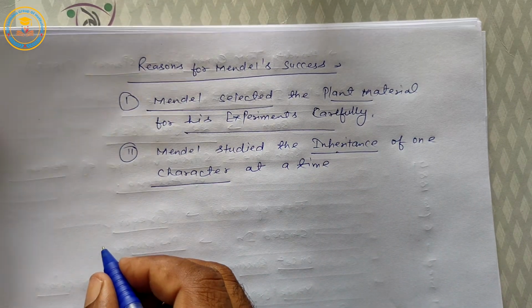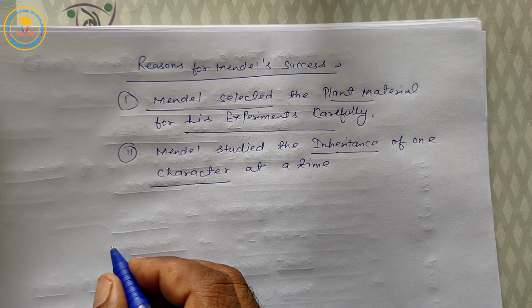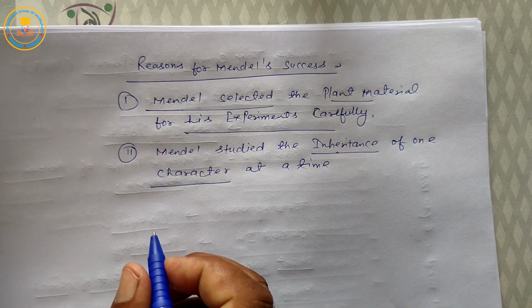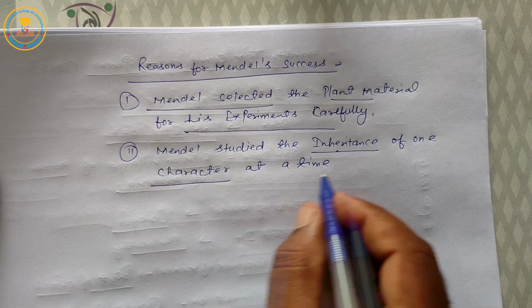This is another reason for Mendel's success. Mendel studied the inheritance of only a single character, single trait, at a time.